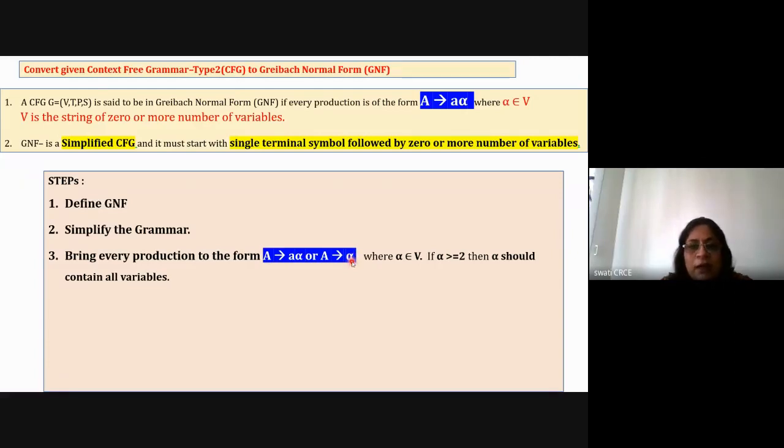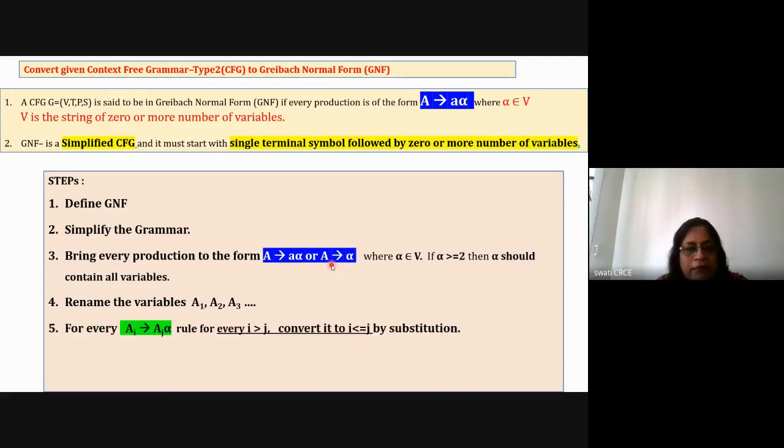Alpha means all variables. If the size of the RHS is greater than or equal to 2, then alpha should contain all variables. Okay, so this should be all variables. Like this, you bring every production to this particular format. Then rename the variables such as A1, A2, A3, A4. And then the next step is that for every rule of the type Ai generates Aj alpha, where alpha is a set of variables, all variable symbols, you have to look at the indices i and j because you are numbering them.